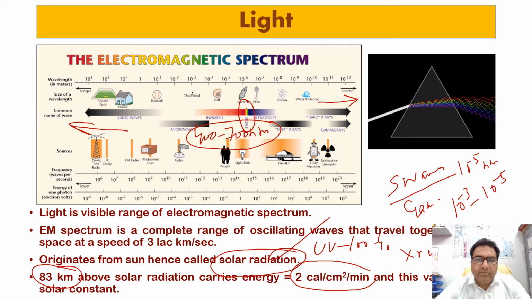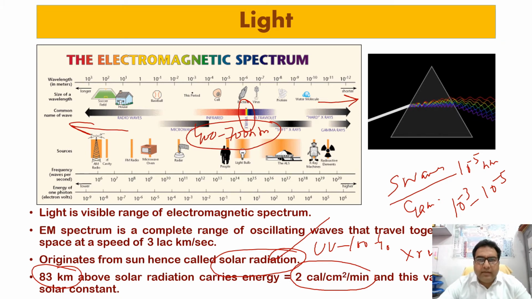So you have to keep in mind that the visible or light spectrum has a wavelength of about 400 to 700 nanometer, or 0.4 to 0.7 micrometer, or 4000 to 7000 angstrom. It is one and the same thing.